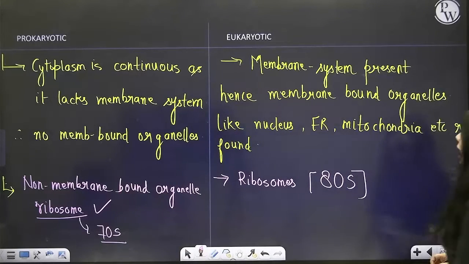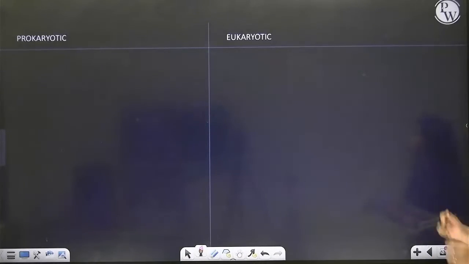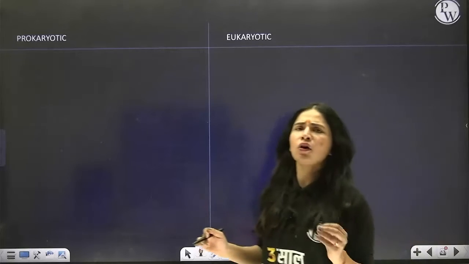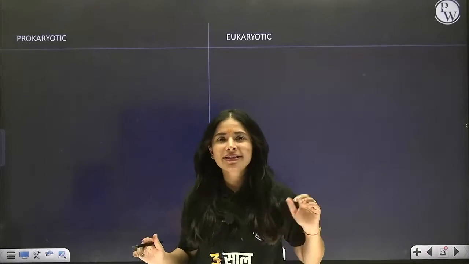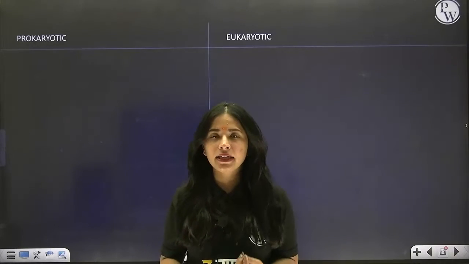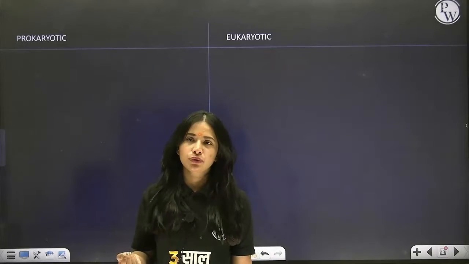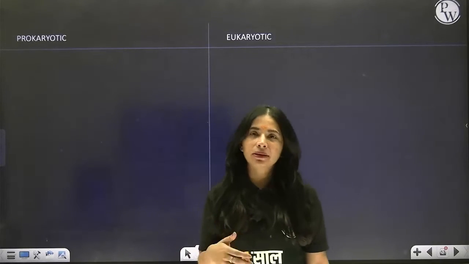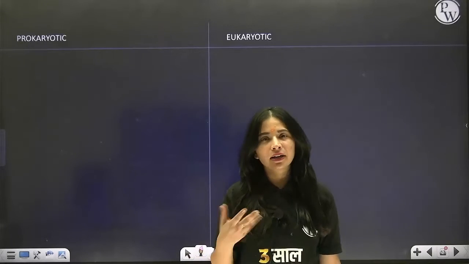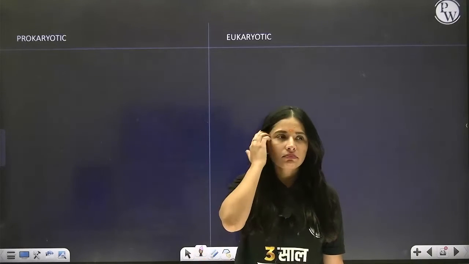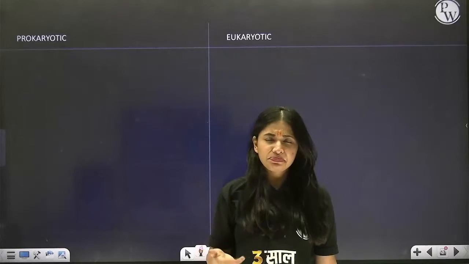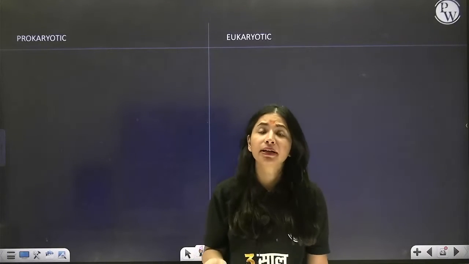Now, proceeding with the next point of difference, beta. Prokaryote, when it comes to their genetic material, when it comes to their chromosome, they only have one chromosome. And that too, double-stranded circular, and plasmids are diffused. So they need some extra genetic material.